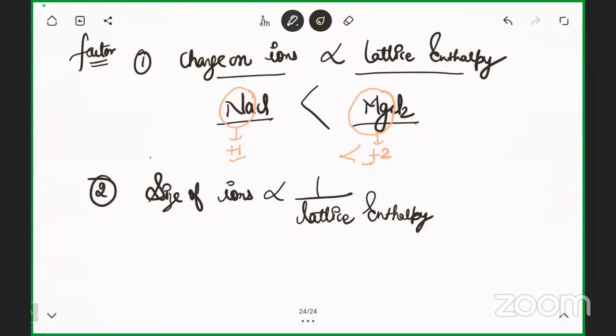So if I compare again, NaCl and tell me any element of the first group. Potassium. Okay, KCl. Compare these two.